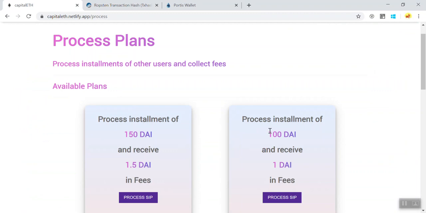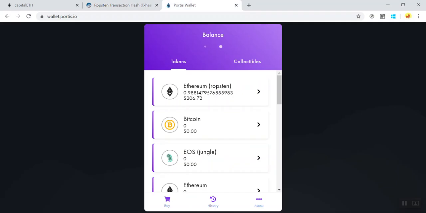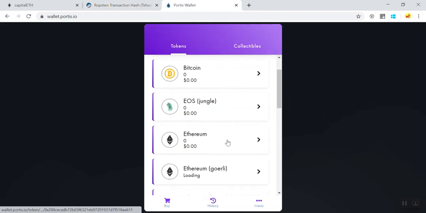As we can see here, this installment was worth 100 DAI, and I would be receiving 1 DAI in this wallet for processing this transaction. Let's wait till this transaction is confirmed. I have my Portis wallet open here, and I don't have any DAI as of now.